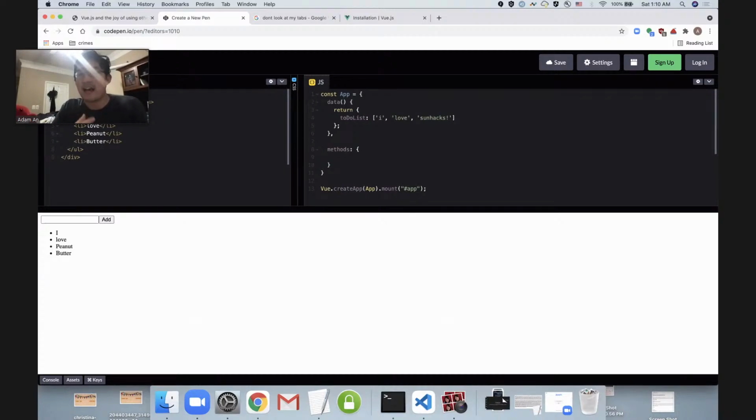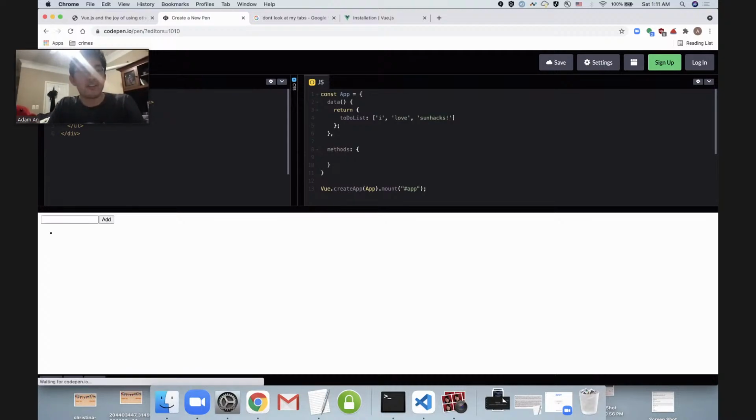And I want one li for each thing in my to-do list. And so if you're thinking, that sounds a lot like v-for, then you're right. Remember, using v-for, we actually only need one element because it's going to make copies of itself. We're going to do our v-for.